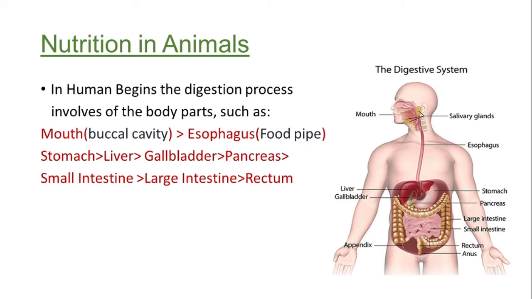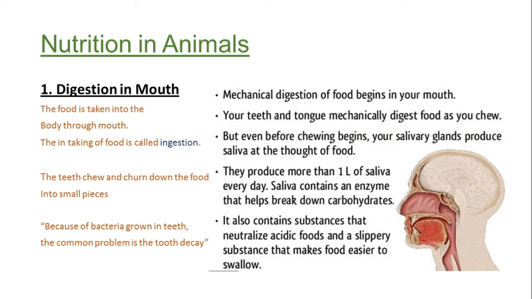So as we mentioned here, it starts from the mouth, which is called the buccal cavity. Then the food goes to the esophagus, so it's called a food pipe. Through the food pipe, it reaches the stomach. The liver has some role in digestion, and the gallbladder. Then the pancreas, another organ just below the stomach, and then the digestion takes place in the small intestine, then the large intestine, and the rectum. In the rectum, the digestion process ends. So let's go into detail on how the digestion starts with the mouth, because this is the starting point of this particular process.